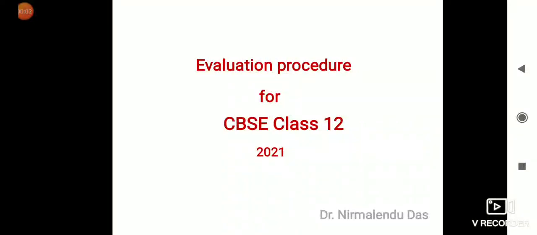Hello everyone. As you know, CBSE has recently issued a new guideline for the evaluation process. So today we shall discuss the evaluation procedure for CBSE class 12, 2021.